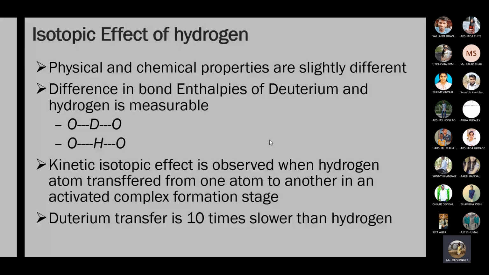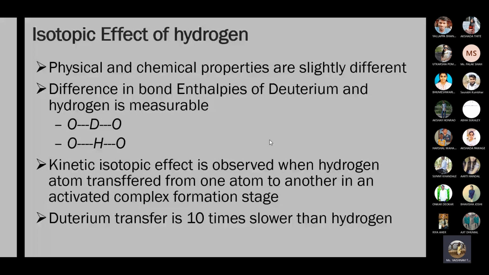Mass number is the sum of the number of protons plus the number of neutrons, and in isotopes, the number of neutrons is different. That's why hydrogen has three isotopes: hydrogen, deuterium, and lastly tritium. Physical and chemical properties are slightly different for isotopes of hydrogen. The difference in bond enthalpies of deuterium and hydrogen is measurable.